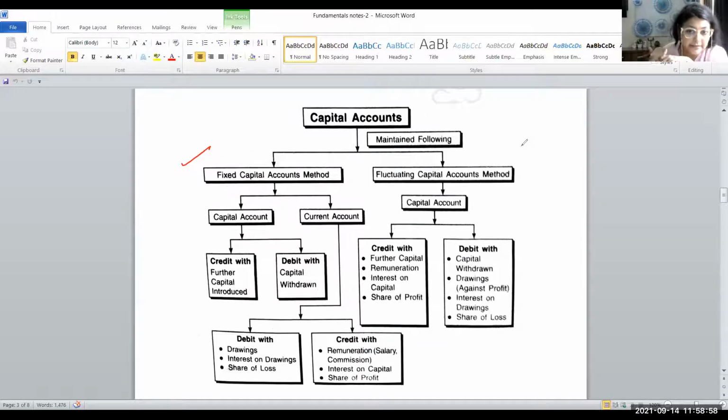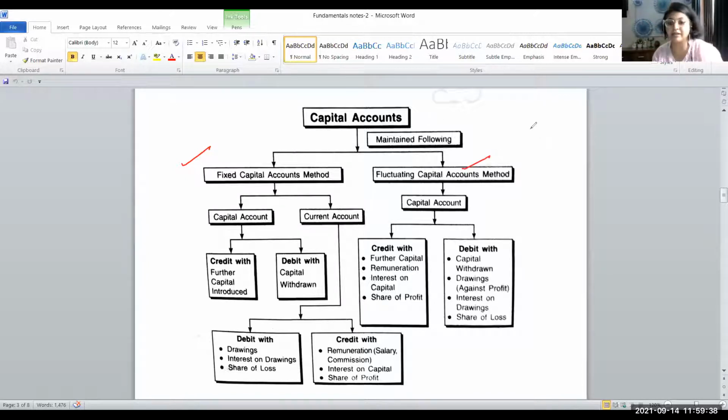Means if there is any opening balance of the capital account, it will be written over here. If they are further introducing more capital, the introduction will also come over here. If they are withdrawing capital, not drawings, withdrawing capital, that will also come over here. If they are making drawings, that will also come over here. If there is any interest on drawings, it will also come over here. If there is any interest on capital received by them, this will also come over here. Any salary, remuneration, commission taken by them will also come over here. And obviously share of profit or share of loss. Everything at one place comes whenever there is a fluctuating capital method.